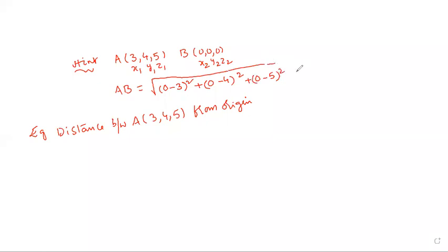Now write down: minus 3 squared is 9, minus 4 squared is 16, minus 5 squared is 25. That is root over 50. 50 means 25 times 2. The root of 25 is 5, so 5 root 2 is the required answer. Is it clear now, everyone?